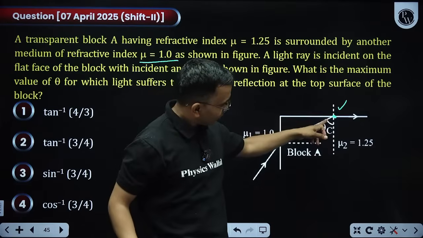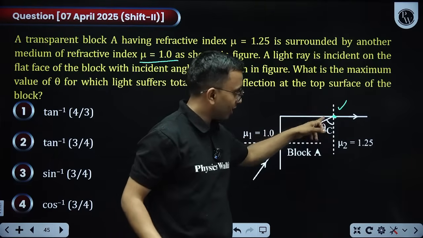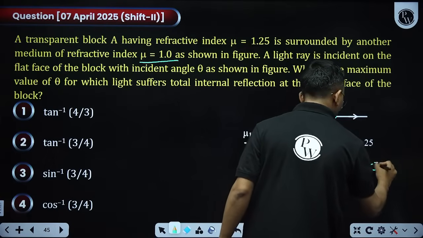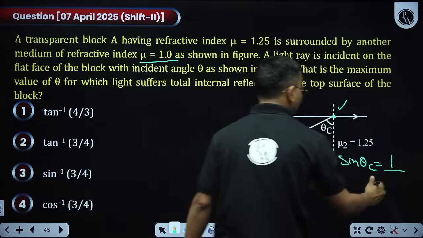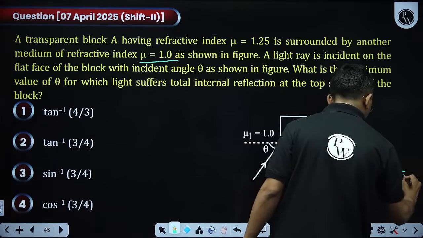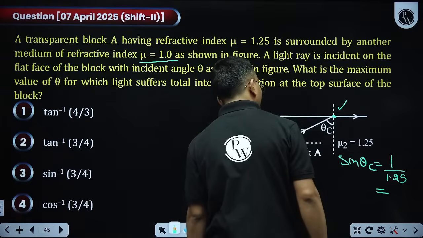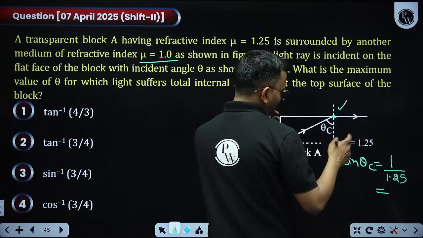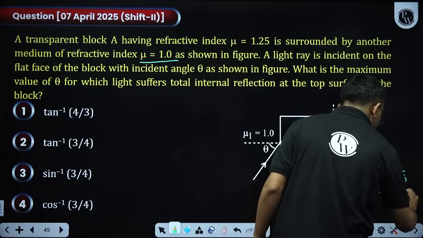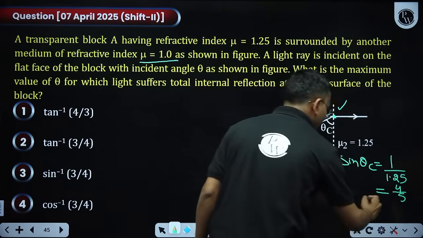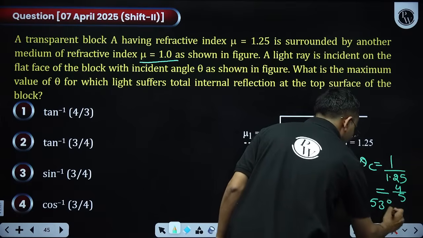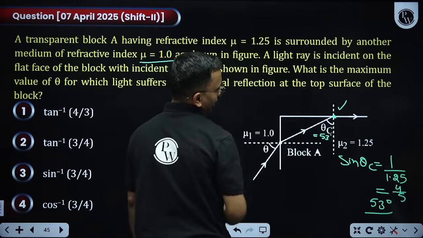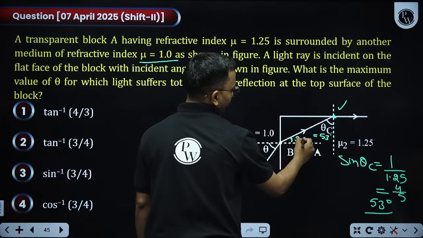If the light suffers total internal reflection here, what is sin theta c? Sin theta c is equal to 1 by mu relative, of the denser with respect to the rarer. So this is 1.25, that is 5 by 4, like this. So this angle comes out to be 53 degree. If this is 53, how much is this? 37.